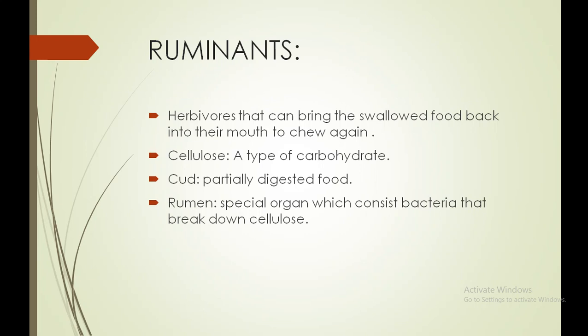Firstly, they consume the plant and its products. Immediately, they chew it and directly swallow it. And when they are free, at that time they bring back that chewed and partially digested food, which is considered as cud. They bring that cud into their mouths in small lumps and start continuously chewing it, and at that time this carbohydrate breaks down into simpler sugar. So this process is known as the rumination process.